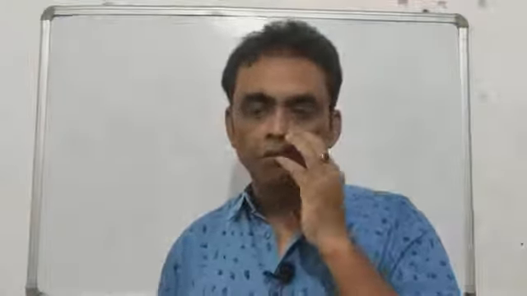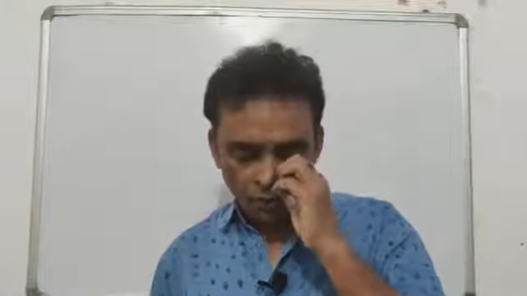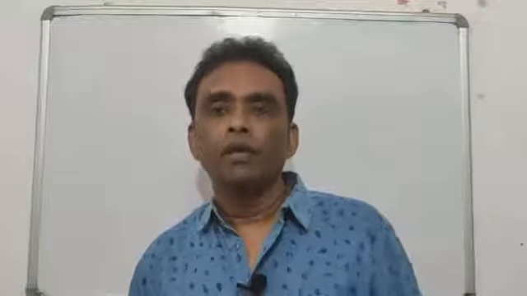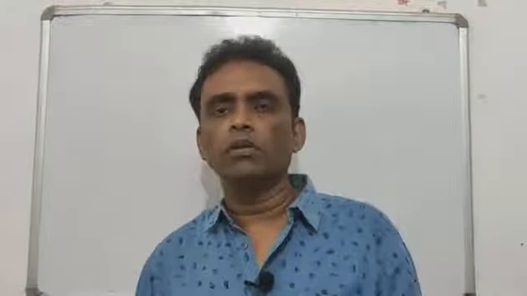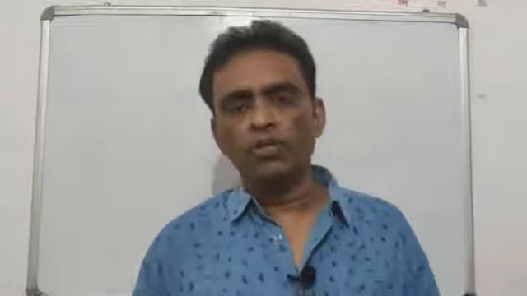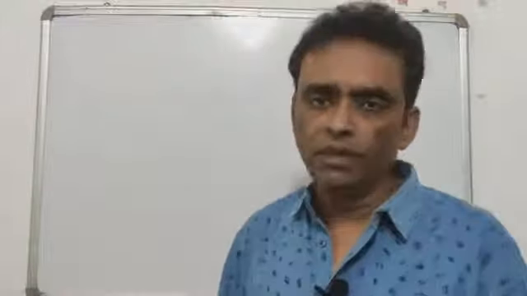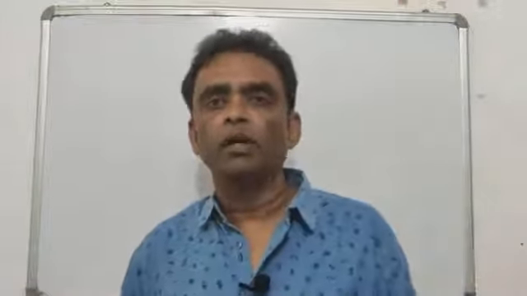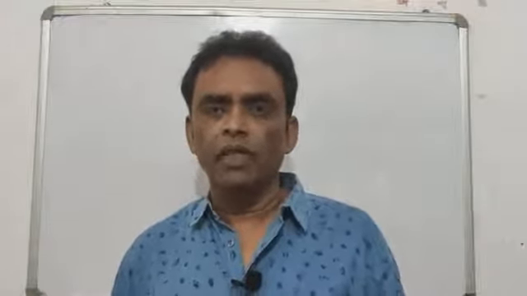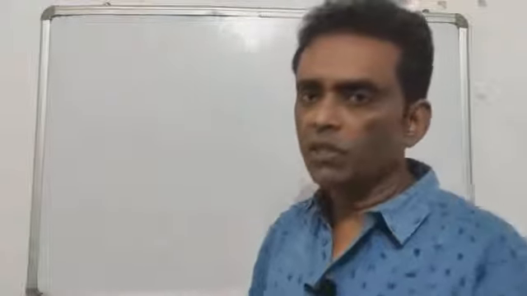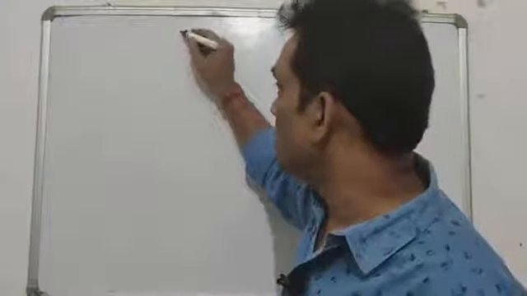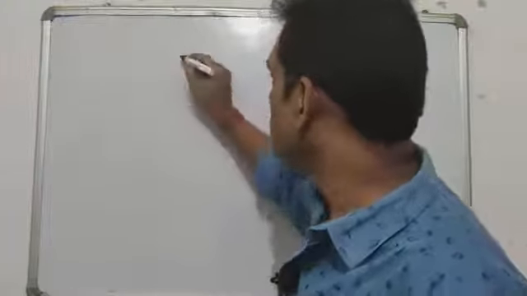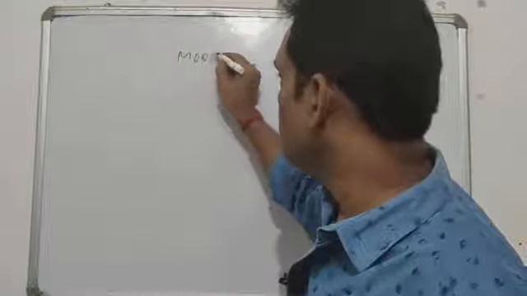And the 5 kingdoms were made by the scientist Robert Whittaker. The 5 kingdoms we have talked about: the Monera, Protista, Fungi, Plantae and Animalia. In this video we will be concentrating on the basic characters that they have. Let us begin with the first kingdom, that is Monera.